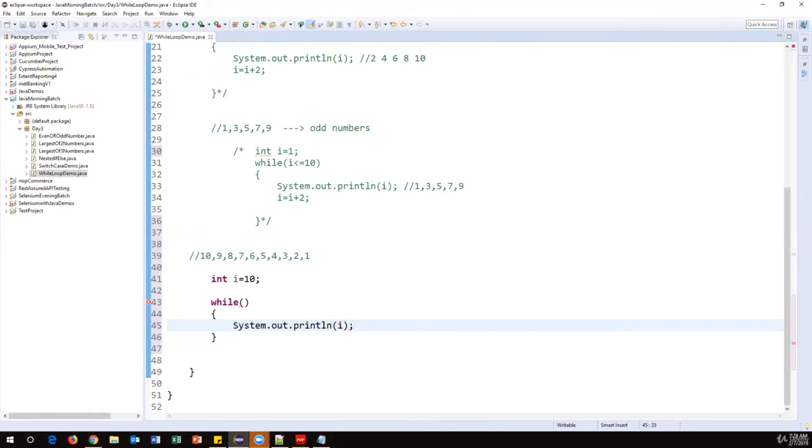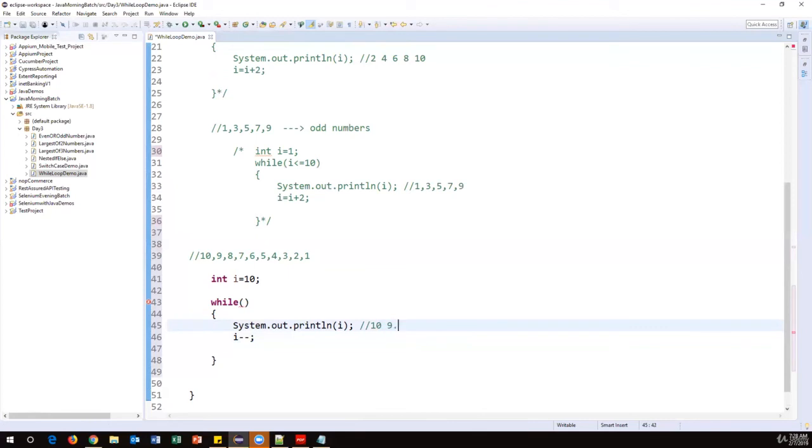After printing this I value, I want to keep on decrementing this value. First the I value will be 10, because the initial value is 10. After that, the next number I want to print is 9. So how can we make the I value become 9? I have to just decrement that value, right? So instead of incrementation, I'll do decrementation. I minus minus means it will decrement the value by 1. So now the I value becomes 9. Again it will go up, check the condition, and print 9 here.